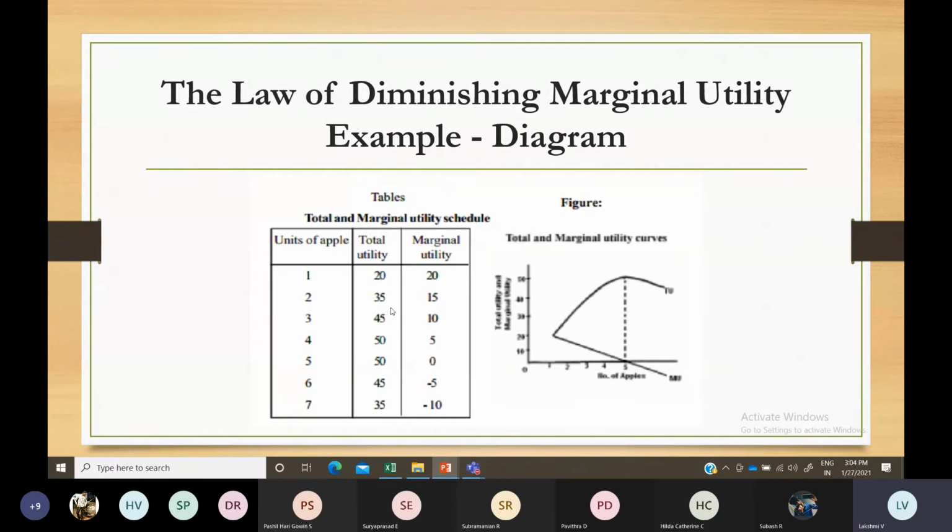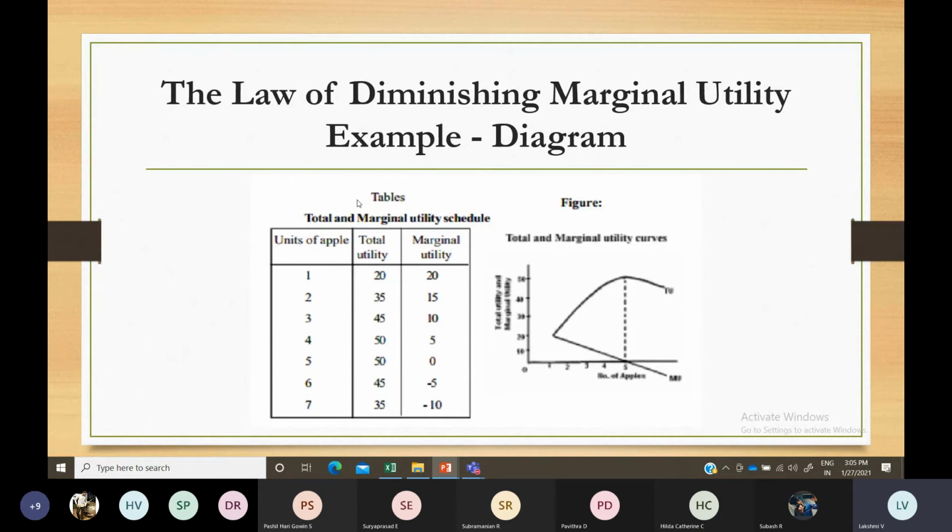At the point where total utility is at the peak, the saturation point, marginal utility is still decreasing. After that, total utility will decline, and marginal utility, which is already declining, will become zero and later negative. It keeps on diminishing. That is explained with the help of a table and graph.